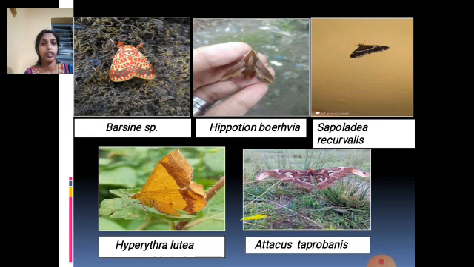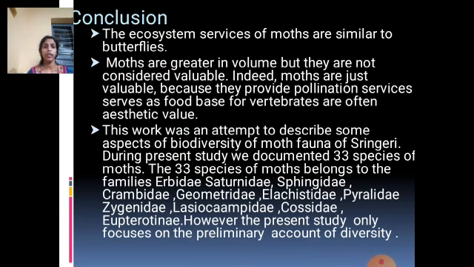As you can see here, Attacus atlas and Attacus taprobanis. You may have heard about the atlas moth, which is the largest moth in Asia. These species are also present in India, especially in the Sringeri region. So, the largest moth. You can usually find it if you live near a forest area.